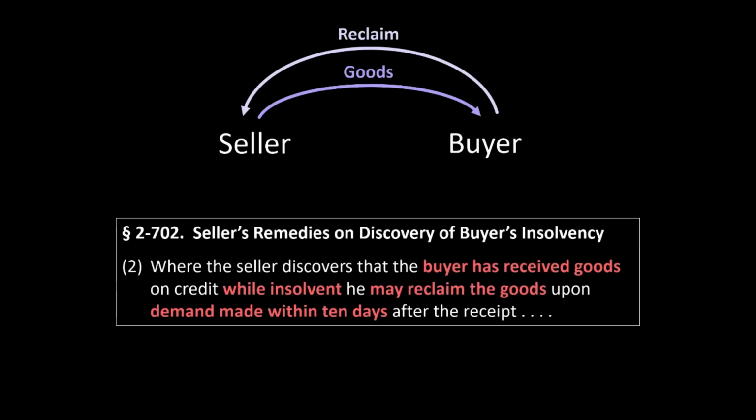Note again how narrow the seller's right to reclamation is under section 702 subsection 2. It applies only where the buyer is insolvent at the time the goods are delivered. It does not apply if the buyer becomes insolvent at some later time, at any time after the goods are received by the buyer.